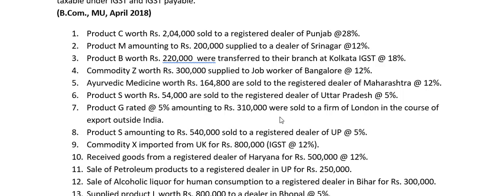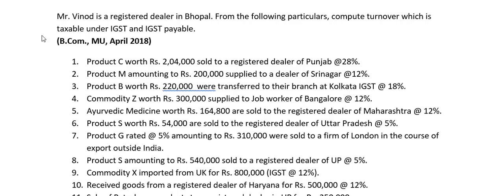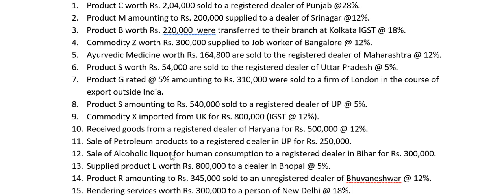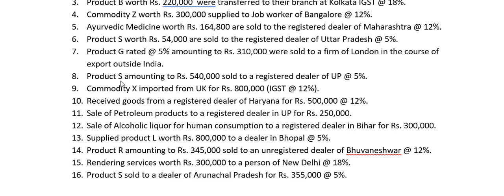No, this transaction does not attract any tax, so we will not take this into consideration because we are finding out turnover which is taxable, or taxable turnover. We will have to take only those supplies which attract tax. Product S amounting to rupees 5,40,000 sold to a registered dealer of UP at 5%. Once again, outside the state, IGST is applicable, so we will take.